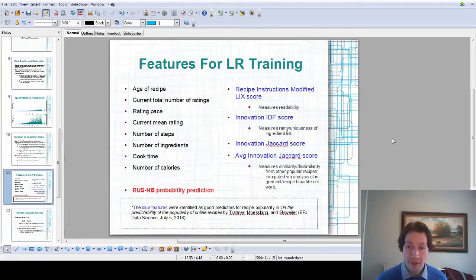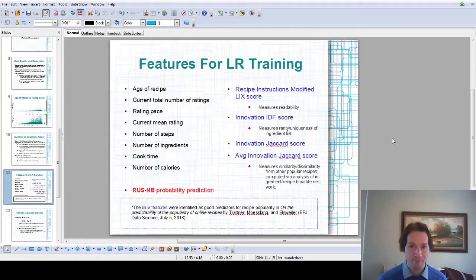The last 2 features, the innovation Jaccard score and the average innovation Jaccard score, are computed via a network analysis on the quite large network consisting of all recipes and all ingredients as the nodes. This is a network of about 250,000 nodes, and we connect an ingredient to a recipe by an edge if and only if the ingredient is included in that recipe. So we have a natural way of drawing edges between nodes.